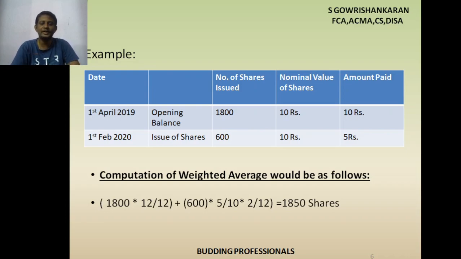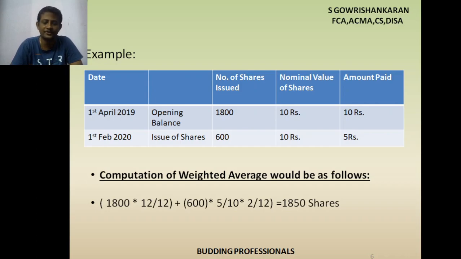So 600 into 2 by 12 into 5 by 10, or 600 into 5 by 10 into 2 by 12. Why 5 by 10 actually? Because the nominal value of share is 10 rupees, but they paid only 5 rupees. That is the 5 by 10.